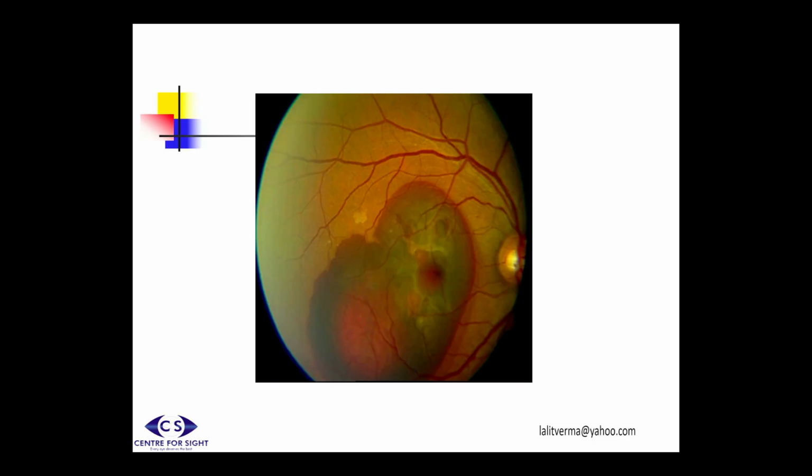This is a comparatively larger hemorrhage. In such a patient, what normally I prefer is pneumodisplacement, that is, we inject gas in the vitreous cavity. The aim of gas is to displace the blood from the important macular area to an unimportant area in the lower down area. But again, anti-VEGF has to be given, because the pneumo's job is to mechanically displace the hemorrhage. Pneumo does not treat the cause, so it always has to be combined with anti-VEGF.